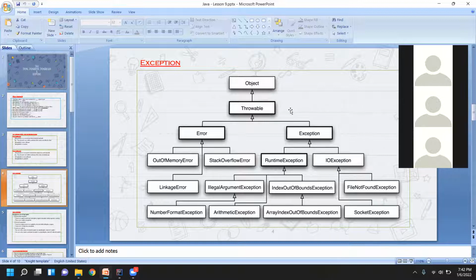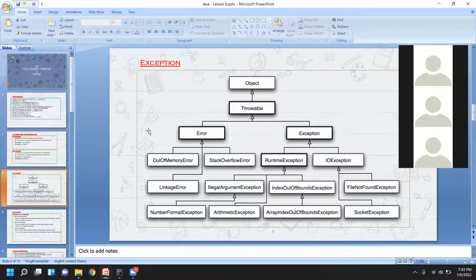This part is quite important, Anita, this is an interview question. They may ask, can you explain the exceptions hierarchy? When you get a question like this, focus on four levels: first level, second level, third level, fourth level.